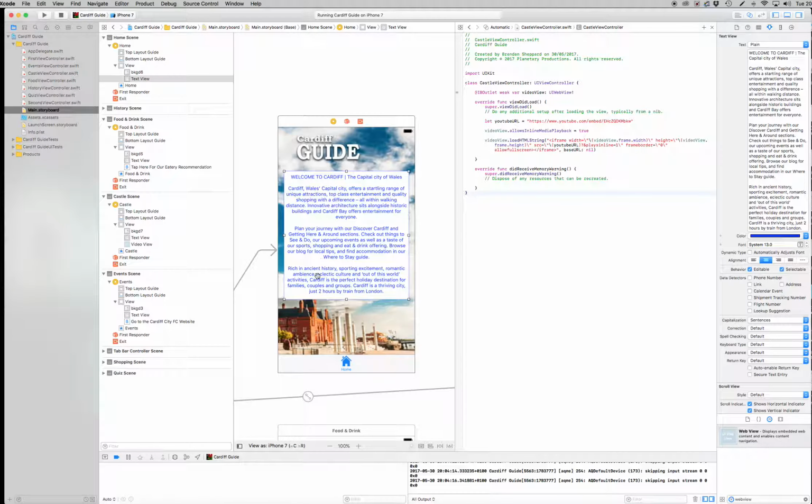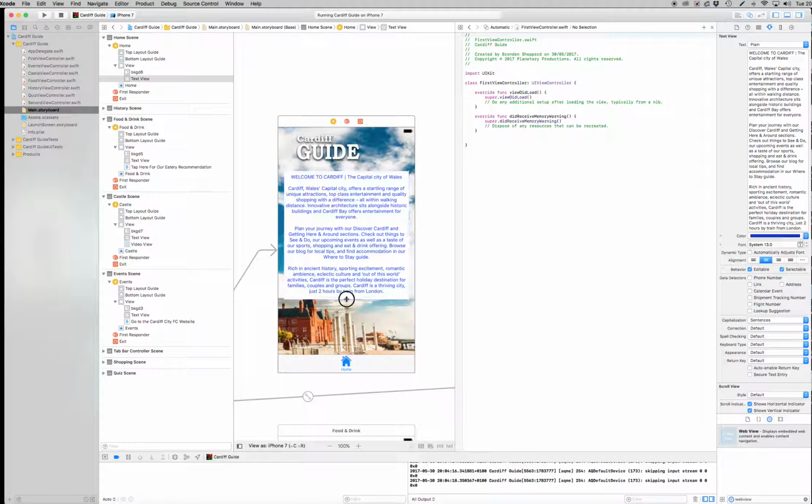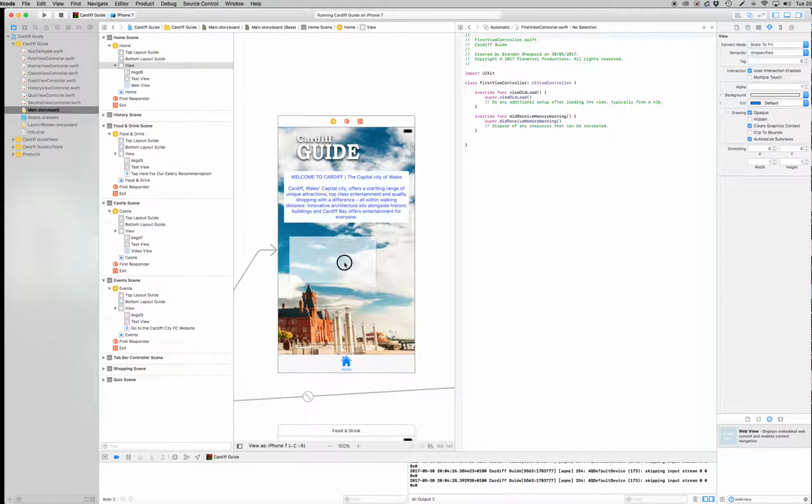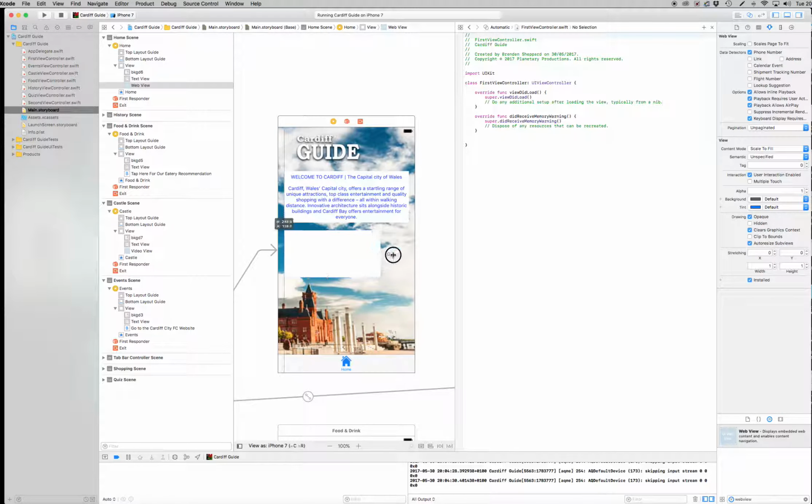This obviously is our scrolling bar, so we can make this shorter. There we go. And again, we've got our web view, which I'm going to drag and drop into here. I'm going to make it like that. There we go. Lovely. Fantastic. This is obviously our first view controller, so that's fine. So drag, drop.